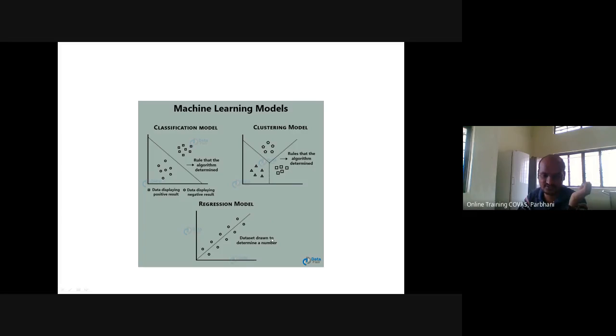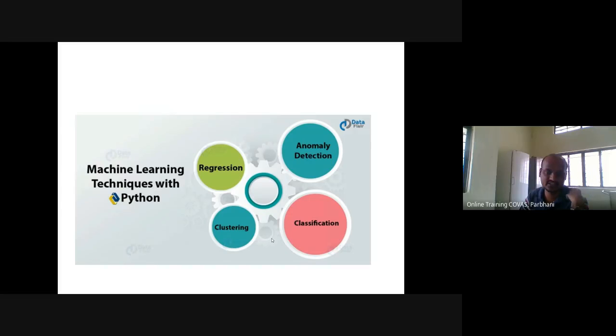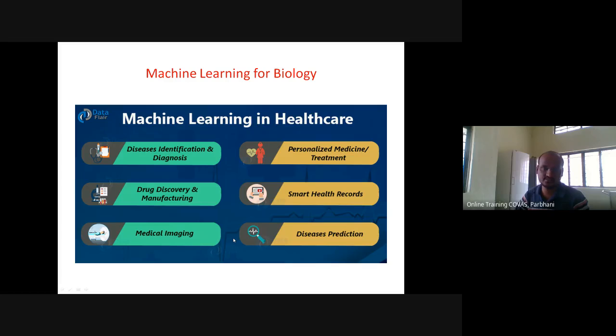From the data set, we will determine the probability of the disease. So basically, these are the machine learning techniques used in Python. Python is a programming language in which we are trying to analyze data today. So this is regression, anomaly detection, classification, clustering. This can be done in Python.